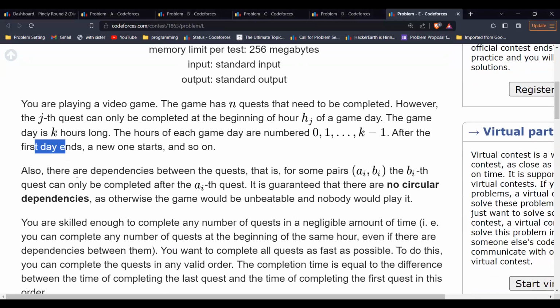Okay, now there are some dependencies: for pairs ai and bi, you can only complete the bith quest after completing the aith quest. You cannot complete it before the aith quest. It is guaranteed that there are no circular dependencies. Like it's not possible that you should complete B after A and A after B. So this is a circular dependency.